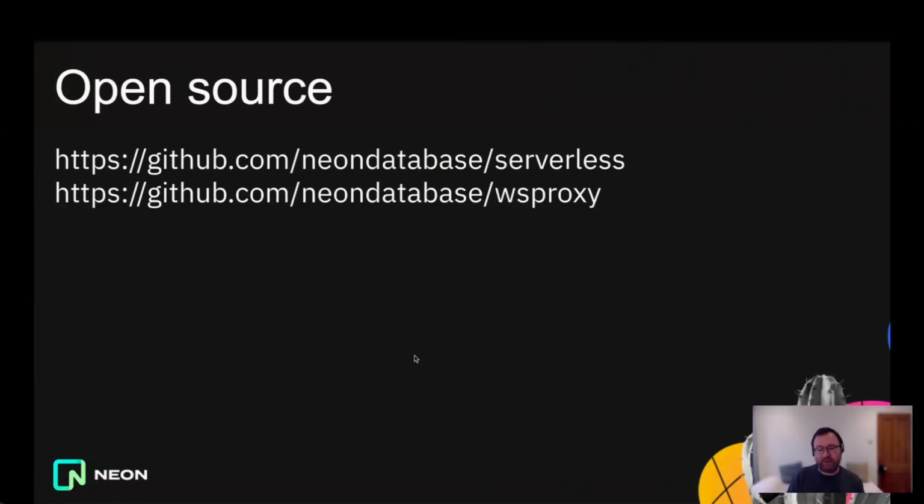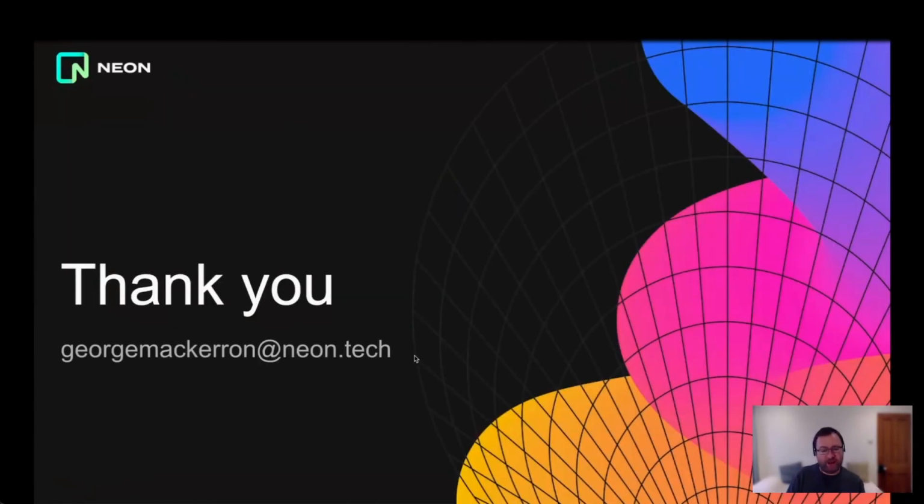So the proxy and the driver are both fully configurable to enable you to run your own proxy and connect from the driver to your own database instances via that proxy. And there are details of how you can do that within the readmes of these repos, and also in the blog post that accompanies this talk. And that's really most of what I wanted to say today.